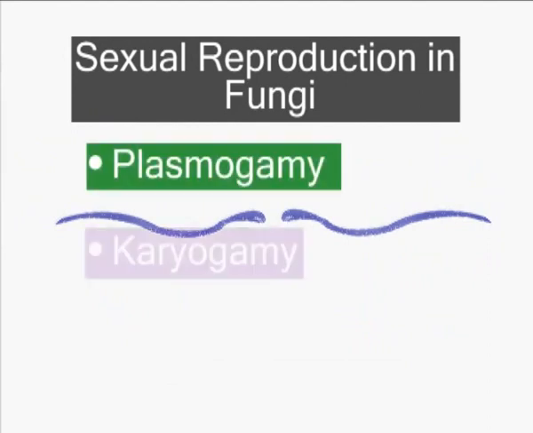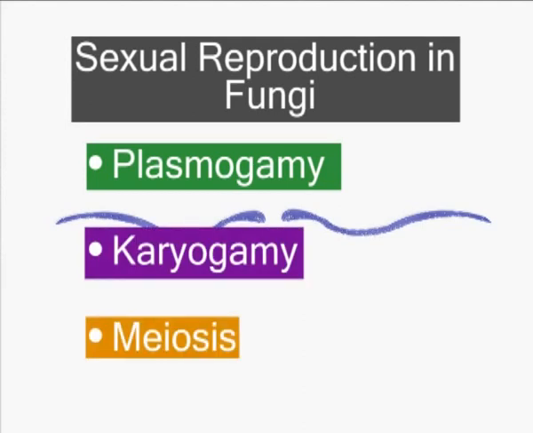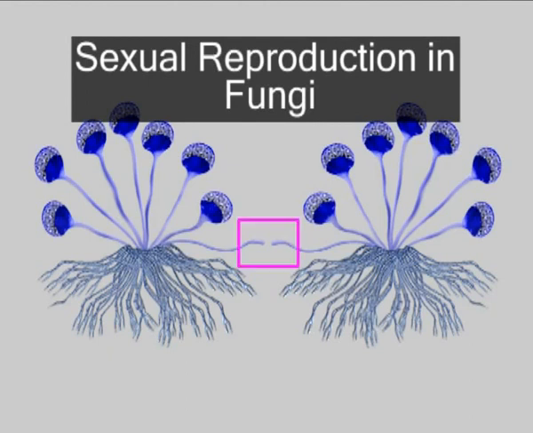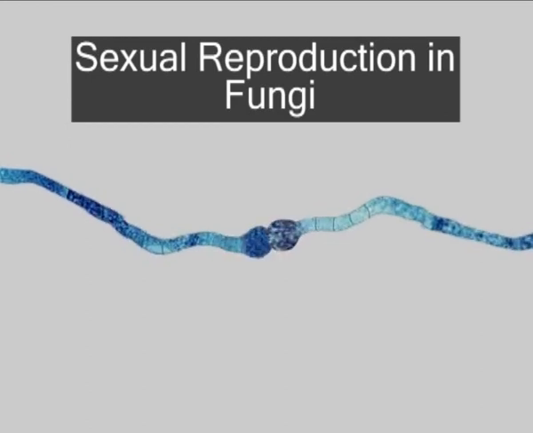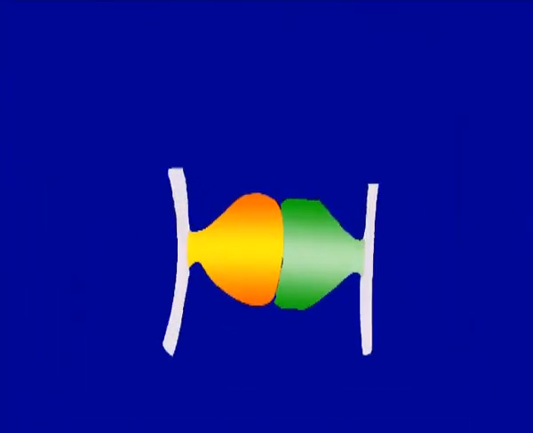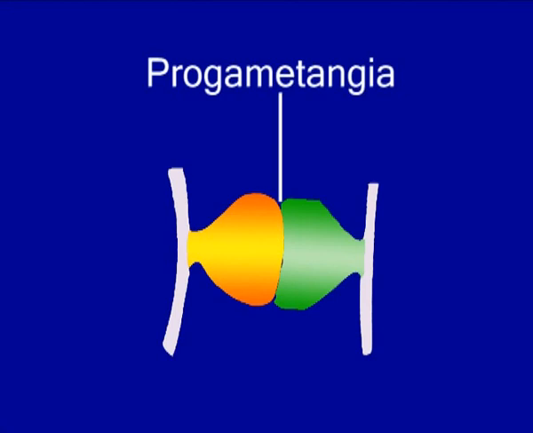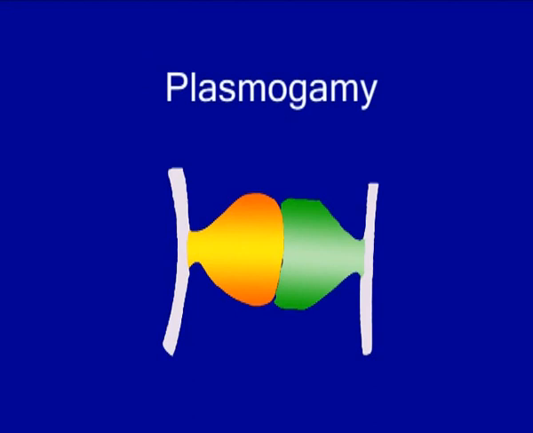plasmogamy, karyogamy, and meiosis. When fungi have to reproduce sexually, the hyphae of opposite mating types come closer as shown here in the visual. They grow towards each other until they meet. The ends of hyphae swell and become slightly different in color and shape. The touching tips of the hyphae fill with nuclei and cytoplasm, and progametangia are formed. The fusion of hyphae is called plasmogamy.